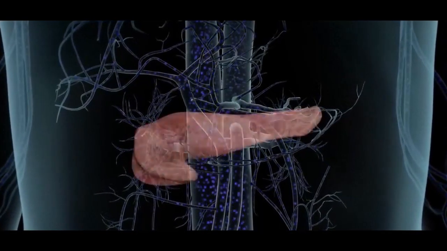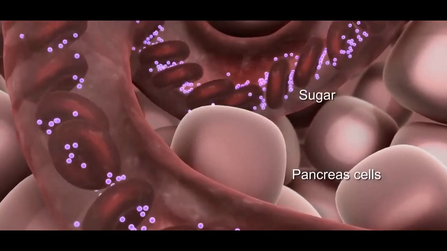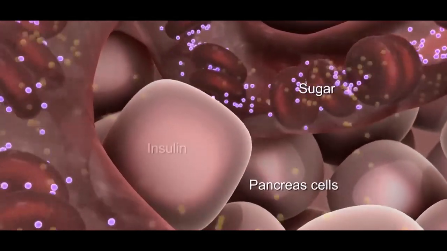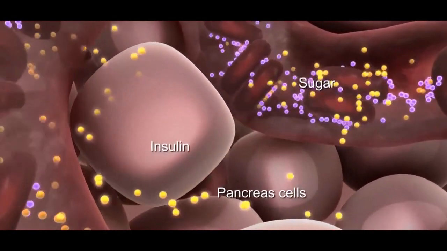Several distinct types of diabetes exist. Type 1 diabetes is an autoimmune disease. The immune system attacks and destroys insulin-producing pancreatic cells. It is unknown what triggers this attack.